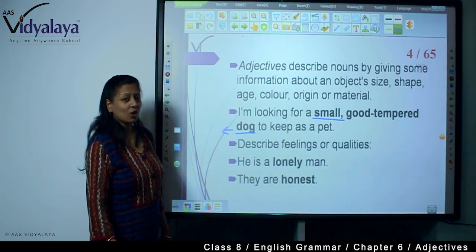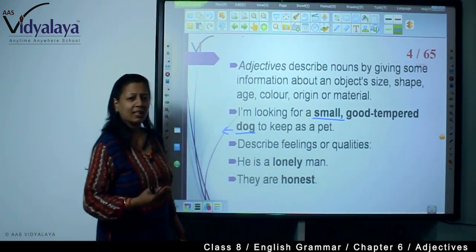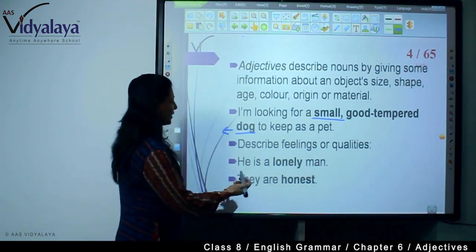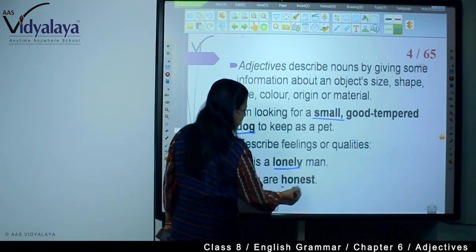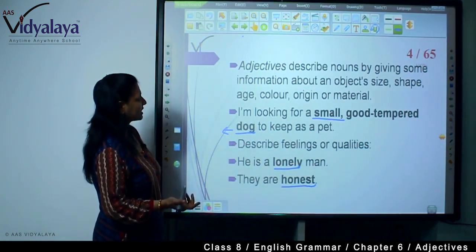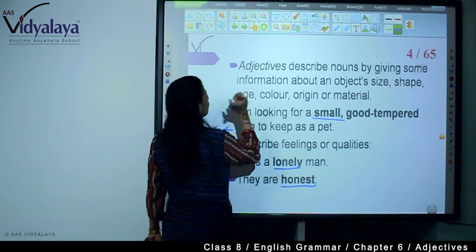They describe feelings or qualities. For example, he is a lonely man. They are honest. So, lonely is a feeling and honest is a quality. So adjectives are used for describing these things, feelings or qualities also.